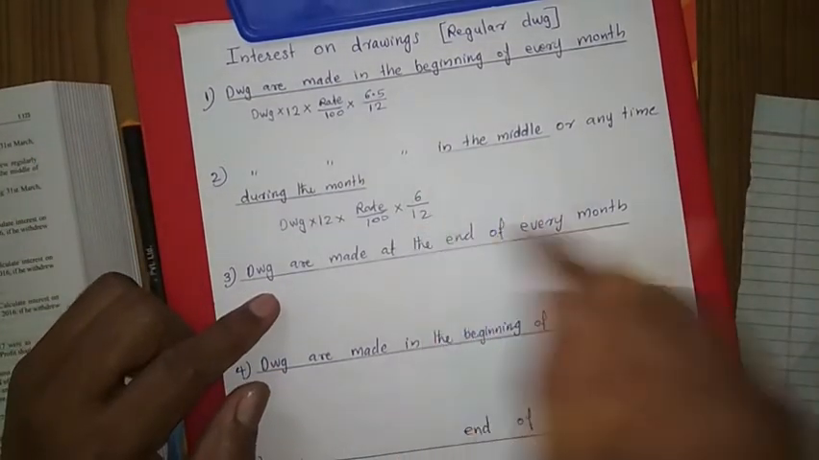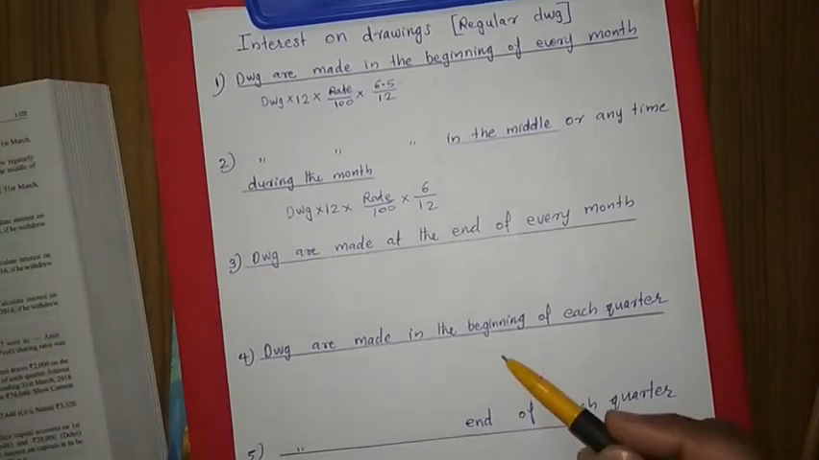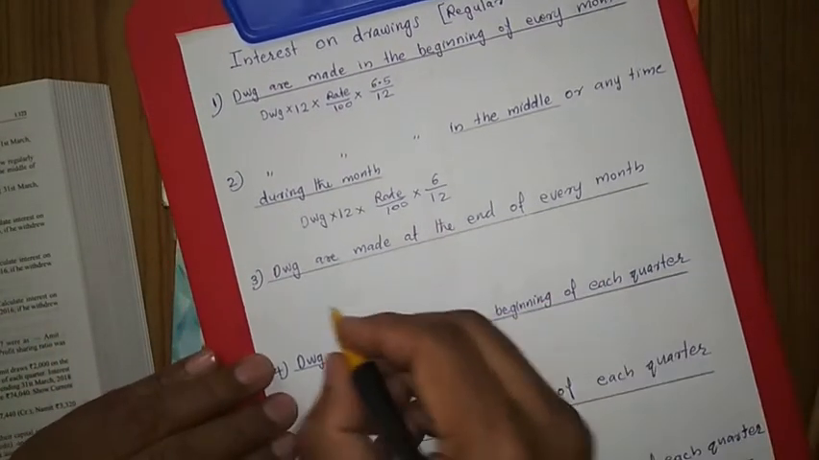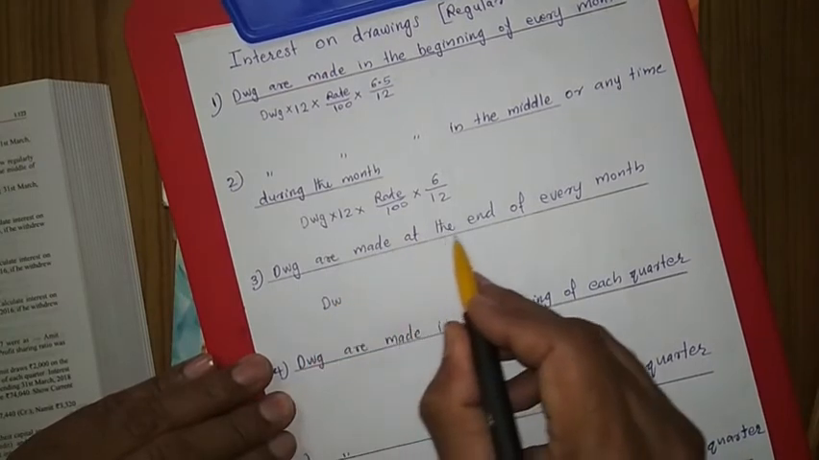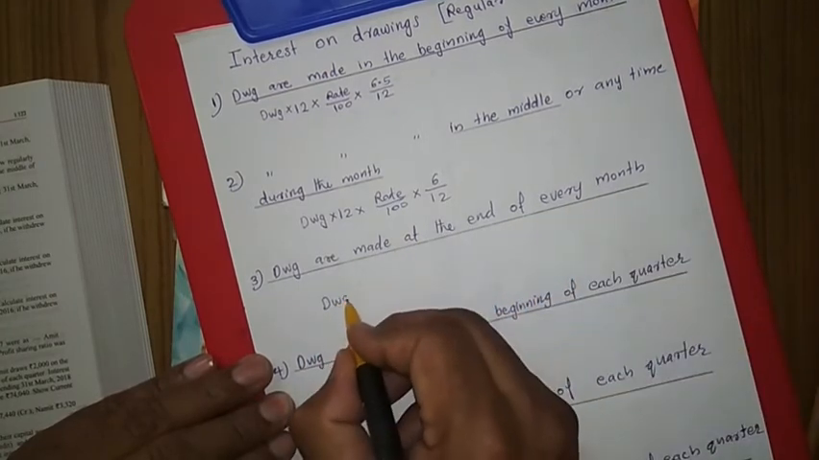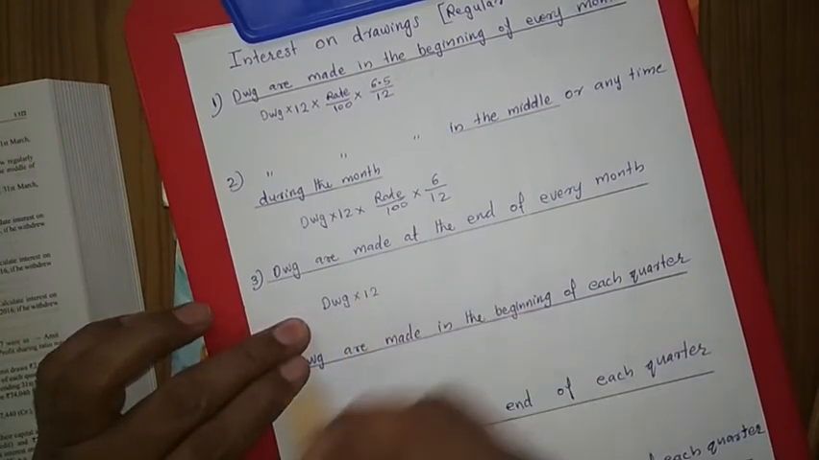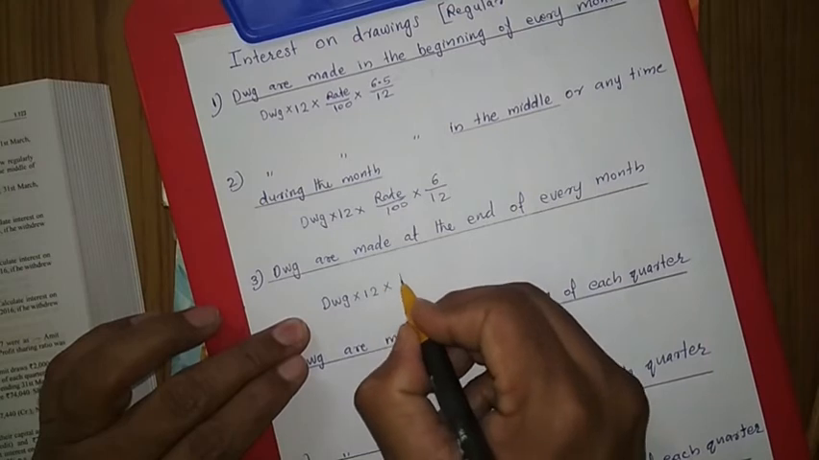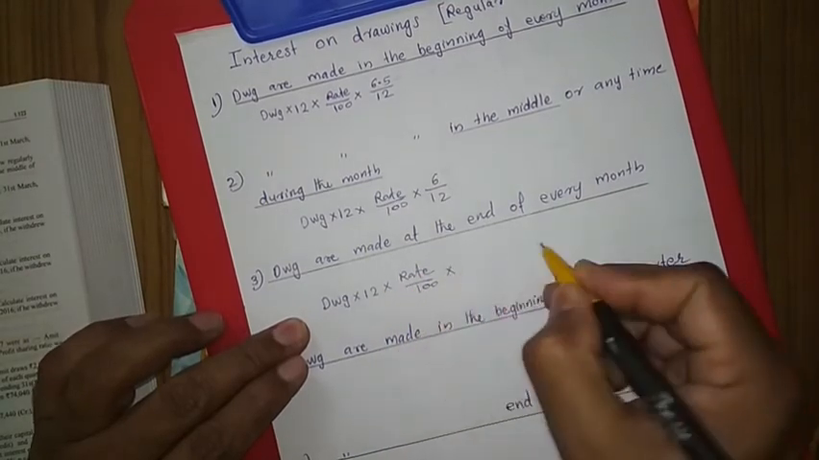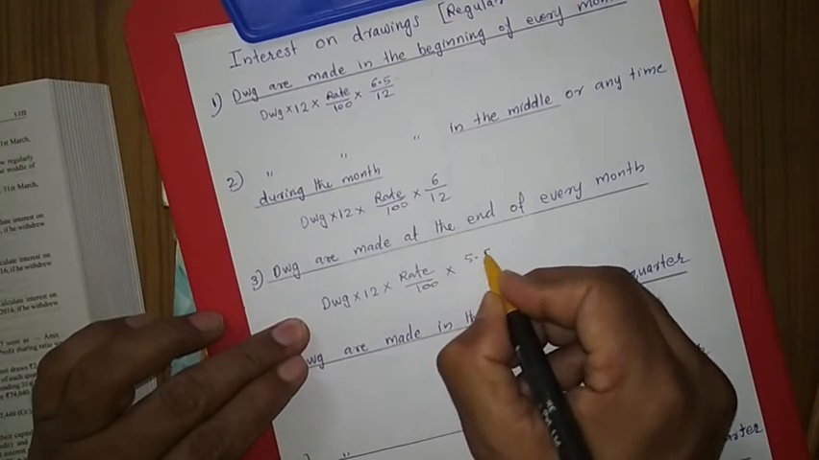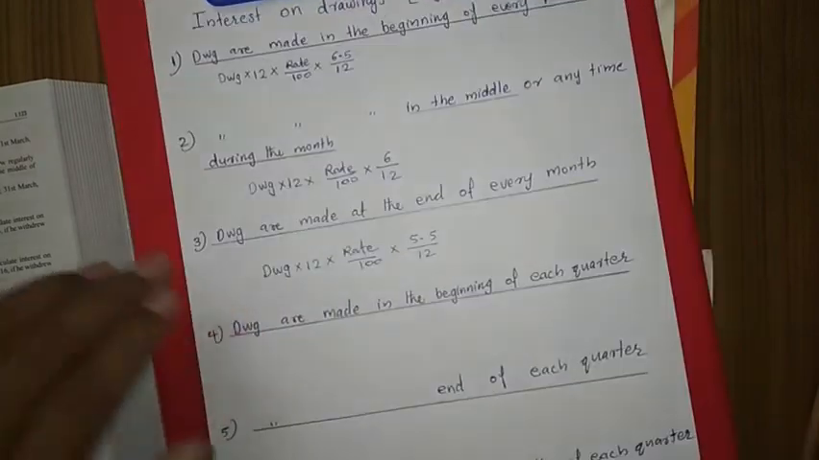Okay, 6 upon 12. Then drawings are made at the end of every month. In this case, the formula will be drawings per month into 12. We are getting the total drawings into rate upon 100 into, here, 5.5 is coming, the average months. Okay, 5.5 is coming this way.